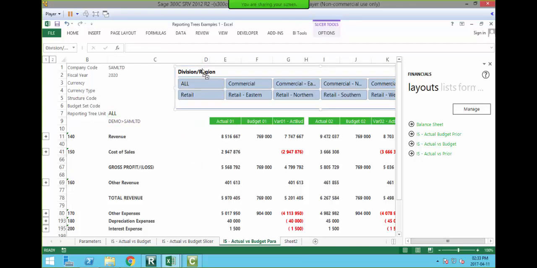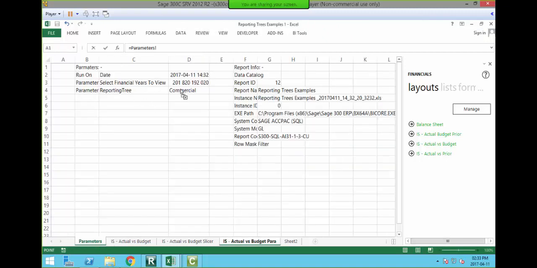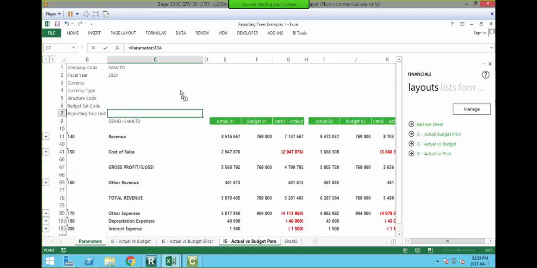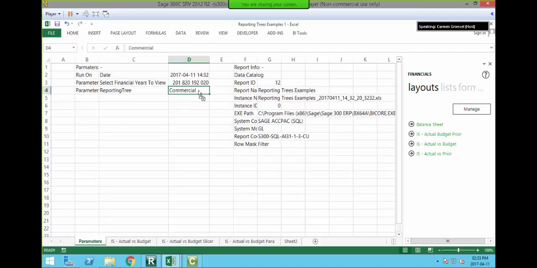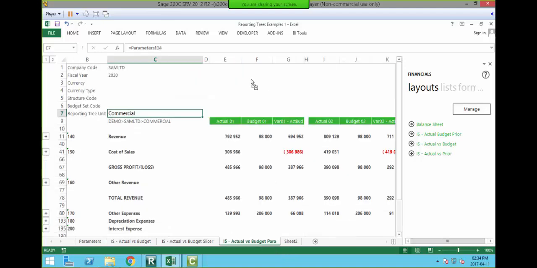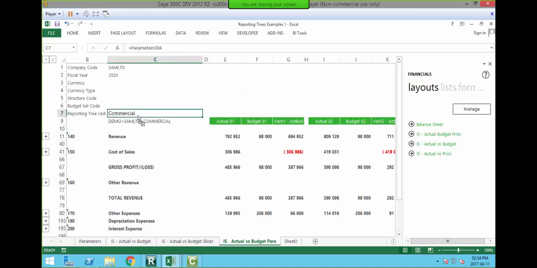I'm going to remove the slicer, and over here I'm just going to reference my parameter sheet. And there we are. There you have your information pulling in. Just remember what happened there was a space behind my commercial.